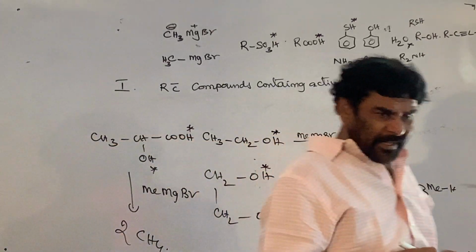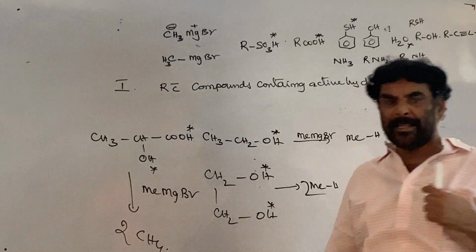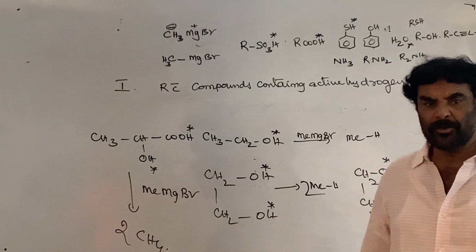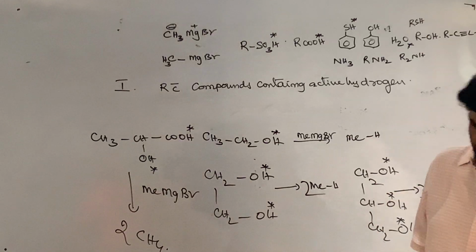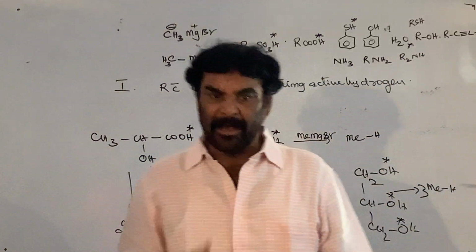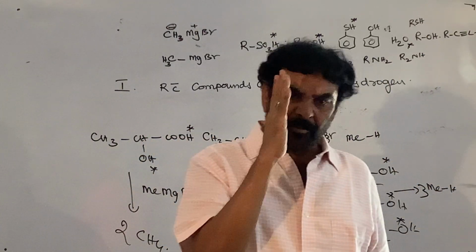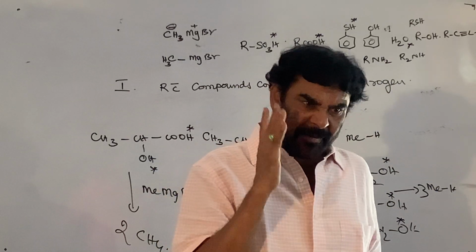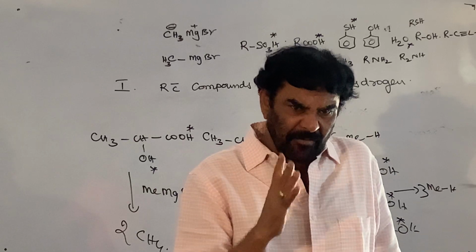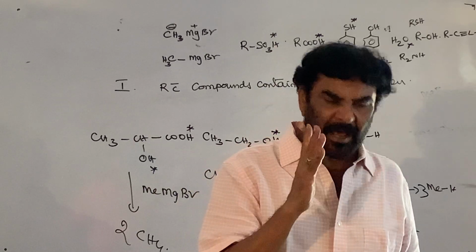So, taking this into advantage, this reaction can be used for the identification of the number of active hydrogens present in the given molecule. Say X moles of the organic compound is used for the estimation of the number of active hydrogens in the given organic compound.